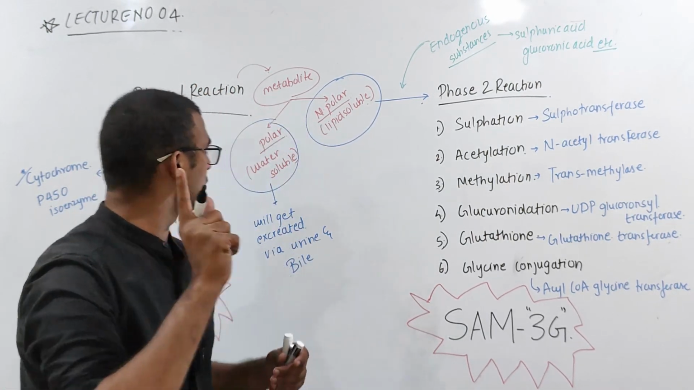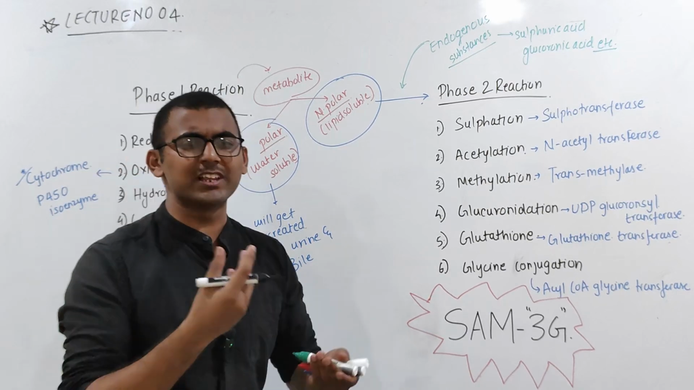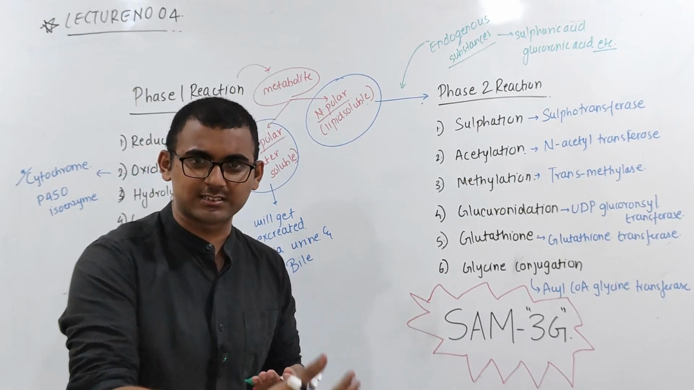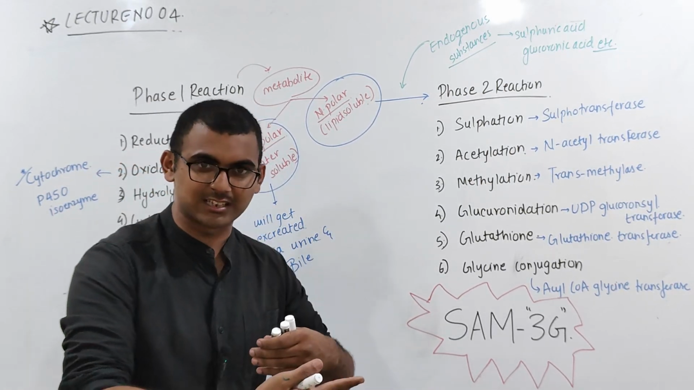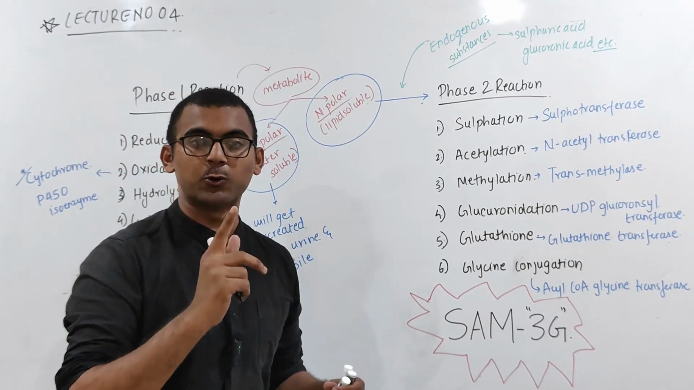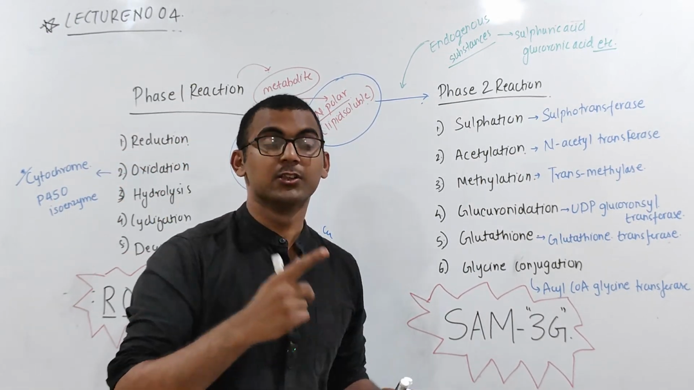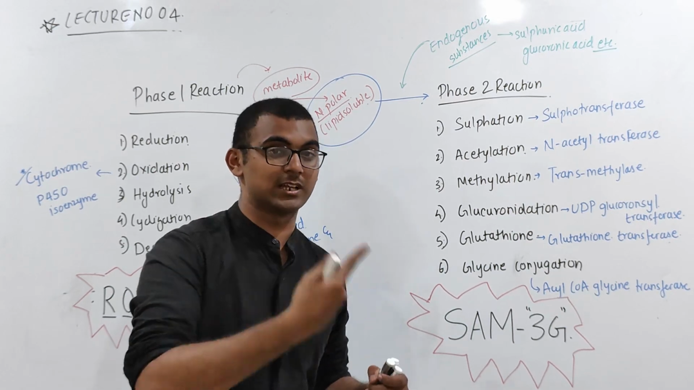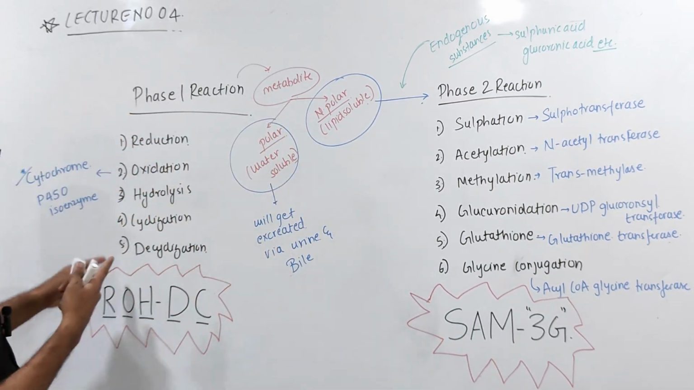What are we trying to convert? Whatever lipophilic drugs, or lipid soluble drugs, or unionized drugs are there, we are going to convert them into polar drugs. Now, how do we convert into polar or ionized drugs? By these methods, that is here, rho DC.